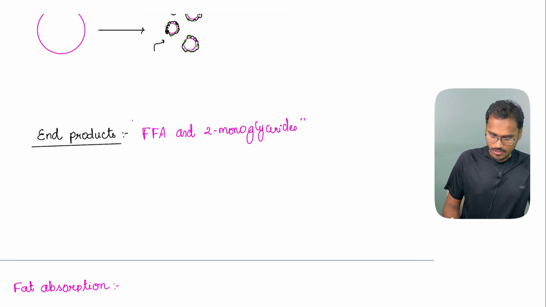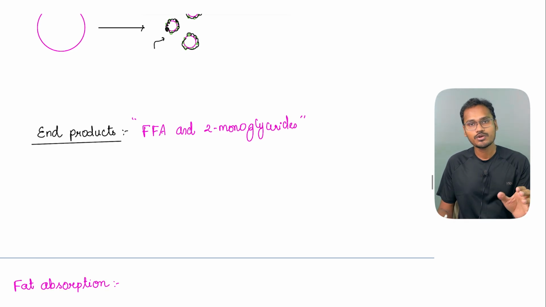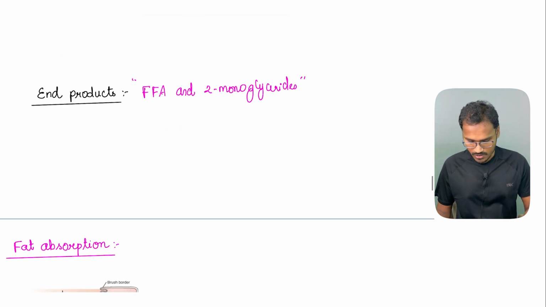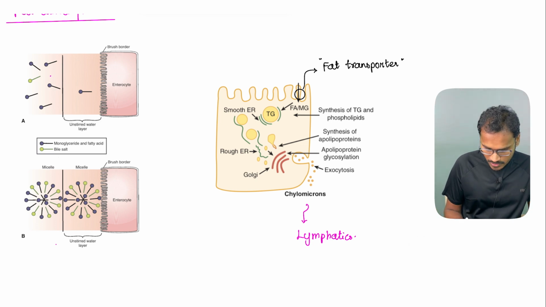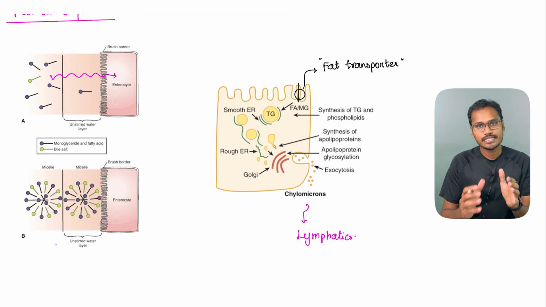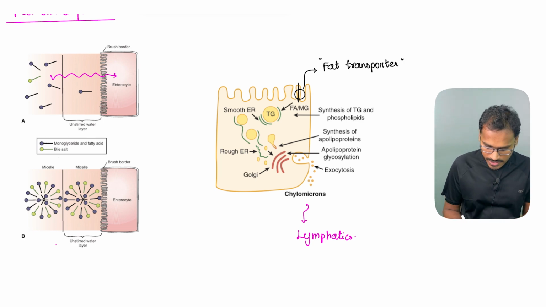Now this is our end product. So any digestion, once we get an end product, then the reabsorption process will start, the fat reabsorption. Here the fat reabsorption, when it is trying to enter into the brush border of the intestine, what is happening is there is some layer of water. This layer is called as unstirred water layer.